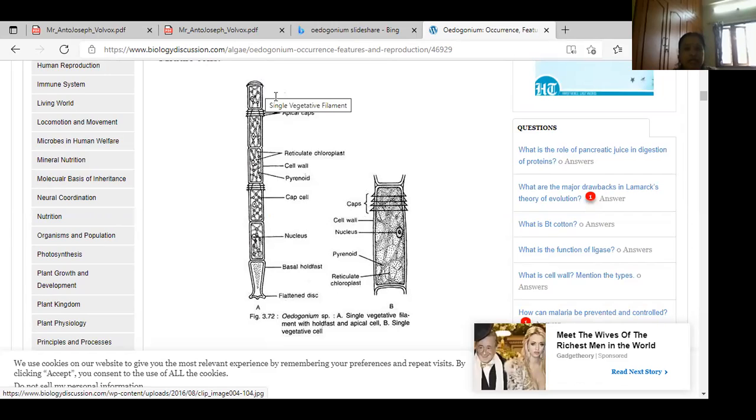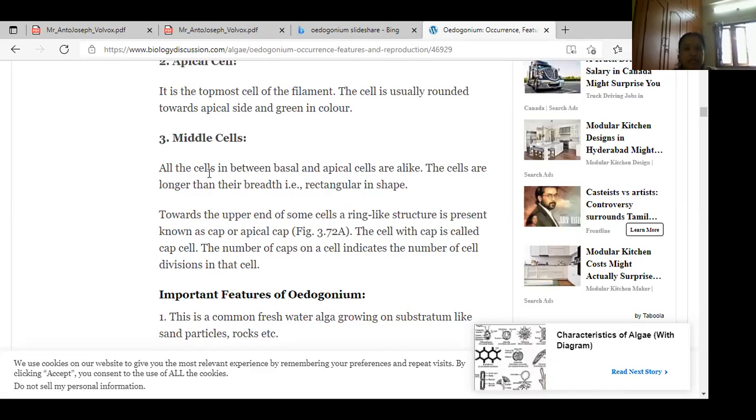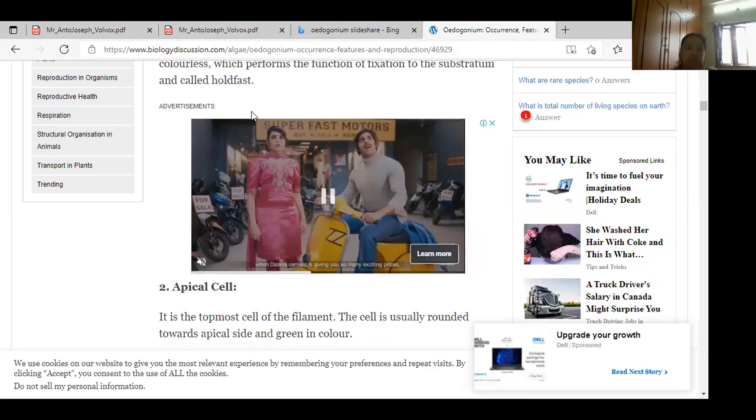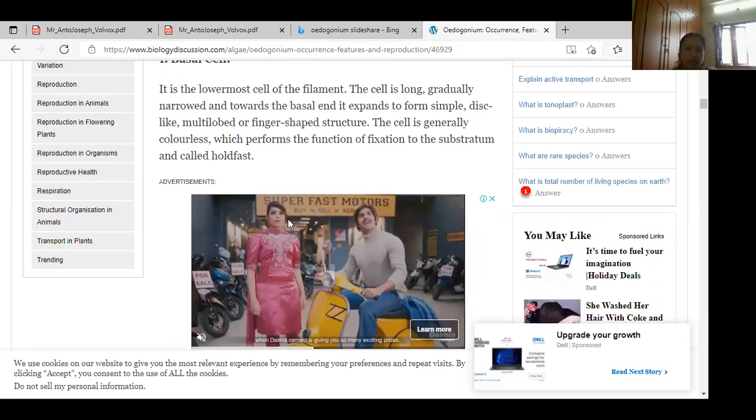This one is the apical cell, and now the middle cell. What are the middle cells? The middle cells and apical cell are alike. The middle cell is always longer than its breadth, rectangular in shape. You can draw the cell shape as a rectangle. Towards the upper end, some cells are ring-like. See here, girls, very important. These are the middle cells, and each and every cell is rectangular in shape.